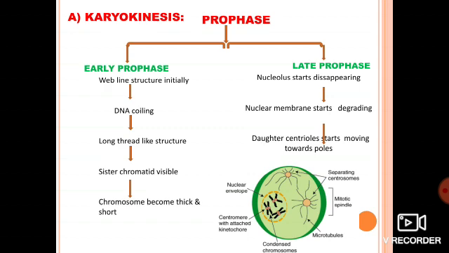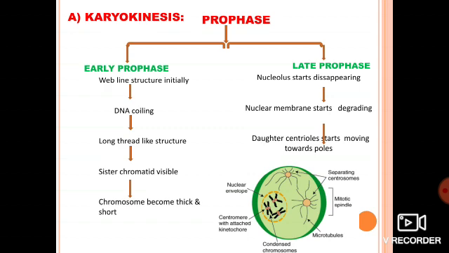If you see, in the first or second slide I have shown you the structure of the nucleus. There the nucleus is surrounded by the nuclear membrane. But here, the nucleus is surrounded by a dotted structure. That is the nuclear membrane, but it starts degrading. That means the covering gets less prominent. So these two things are happening here. You can see the dotted structure, which is the nuclear membrane, and along with that, spindle fibers extend to either end of the chromosome.